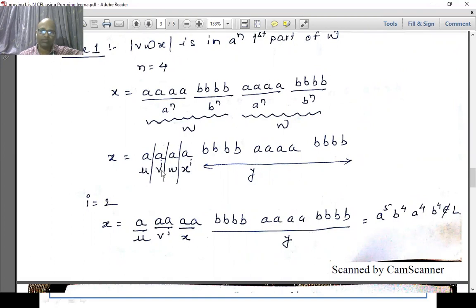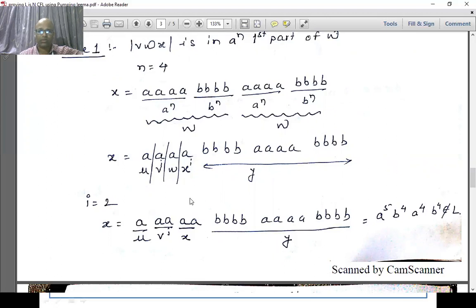So pumping up V, I take this V as A. Pumping up means considering the value of i twice, so the part of V should be taken twice. So I have taken this A twice here. W should be retained as it is.